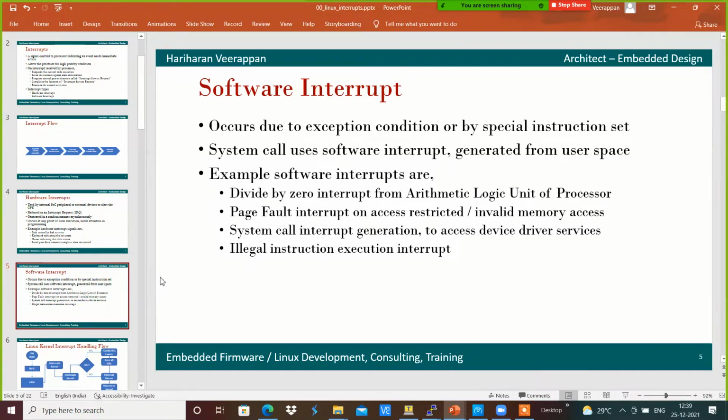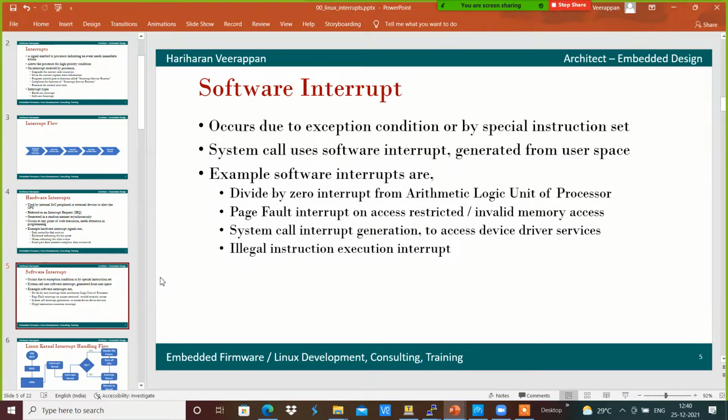Some examples of software interrupts are divide by zero, which is generated from the arithmetic logic unit of the CPU. A page fault can occur when we are accessing restricted or invalid memory. And system call interrupts are generated to access the device driver with the open or close system call, and the read and write system calls.